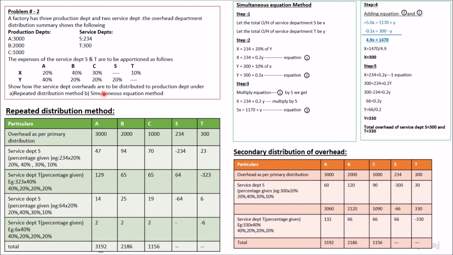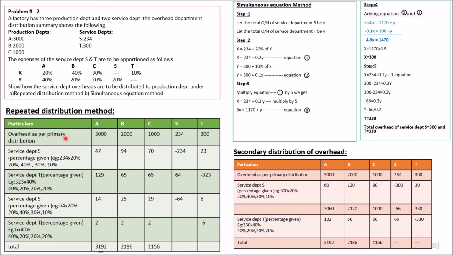Under simultaneous equation, we will be finding the new values for this department, that is X and Y. Based on those values, again we need to redistribute it, that is known as secondary distribution of overheads. First we will learn how to solve this using the repeated distribution method.